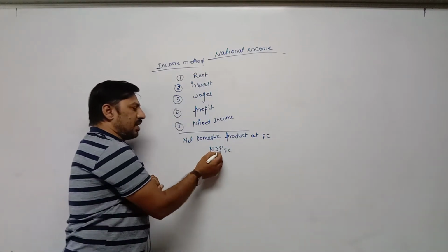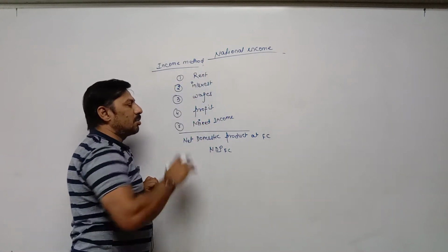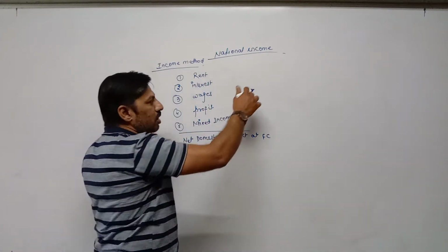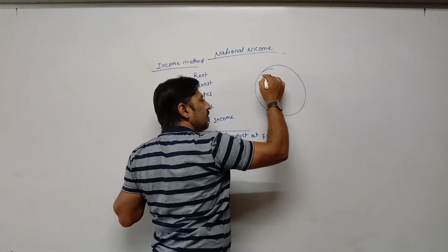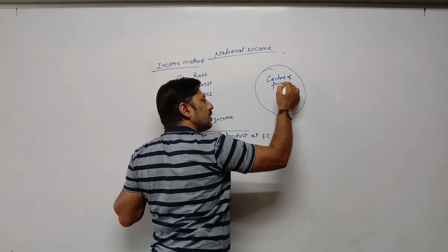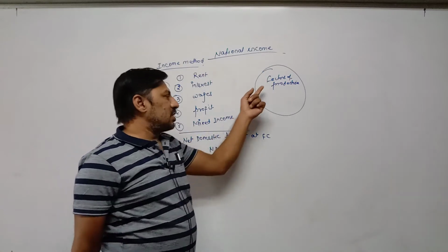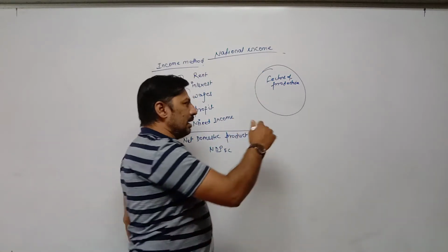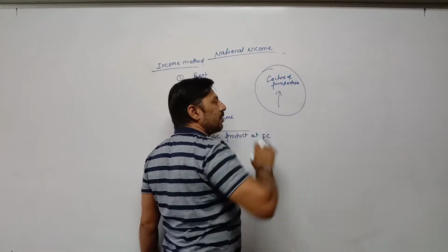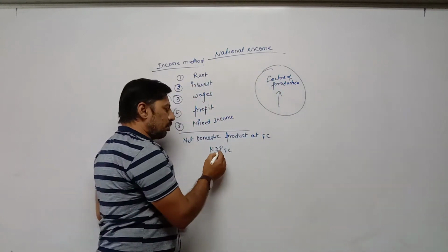In short, it is called NDPFC. Now, DP here means domestic product. Why is it called domestic product? Because this is the income earned by different factors of production within the geographical boundary of a particular country. Whatever different factors of production provide services, in return they get factor income, and these factors of production are within the geographical boundary of the country. That's why it is called domestic product.